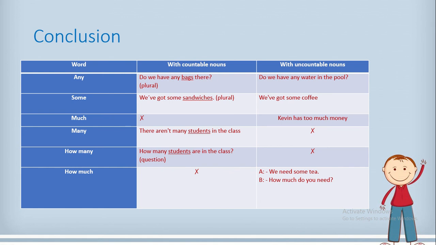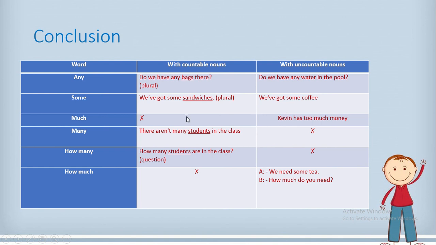Now let's take a look at any, some, much, many, how many, and how much, and how we should use them. Any is used with countable and uncountable nouns. Do we have any bags there? Do we have any water in the pool? Some also is used with countable and uncountable nouns. We have got some sandwiches. We have got some coffee.